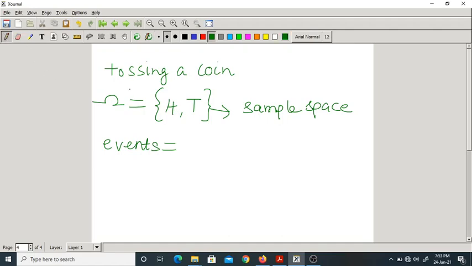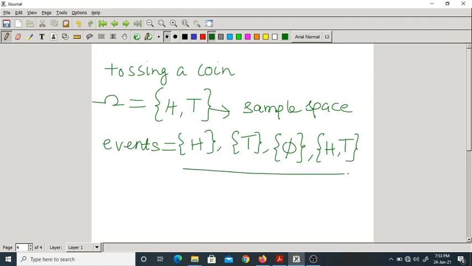Events are like this. You may get head. You may get tail. These three things are known to everyone. But here we can also write that the null set is also a subset. And you can also write H comma T. So these are 4 events.